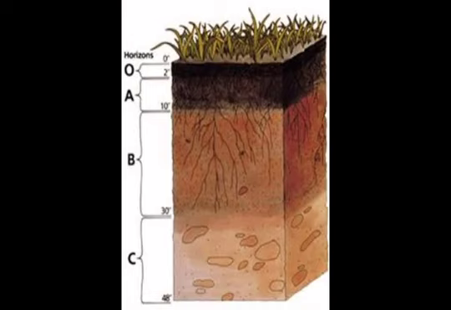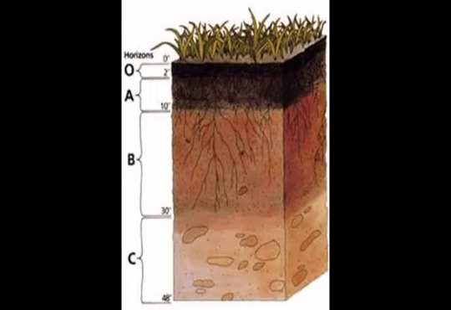Okay, the next strata is A strata. This lies below the first one, and it is the living place of many organisms such as earthworms, fungi and bacteria, and this strata is full of humus, and it is soft, porous and retains much water. The next strata is B strata. This strata is a little bit hard. Its color is mild and it has less carbonic compounds. Minerals are plenty in this strata.